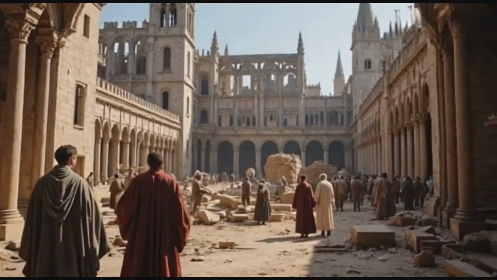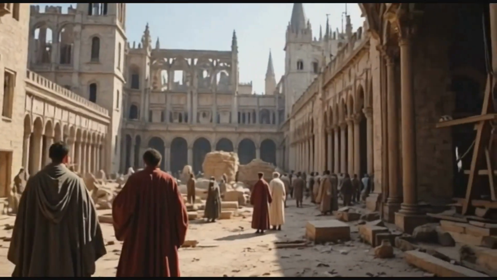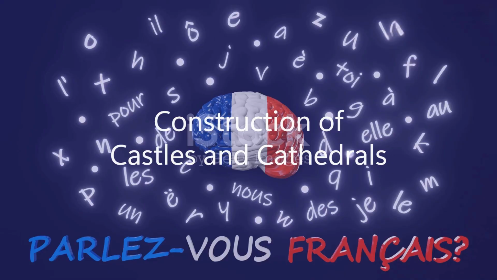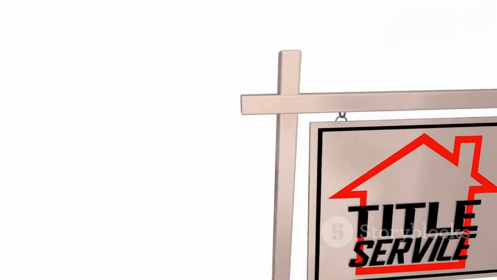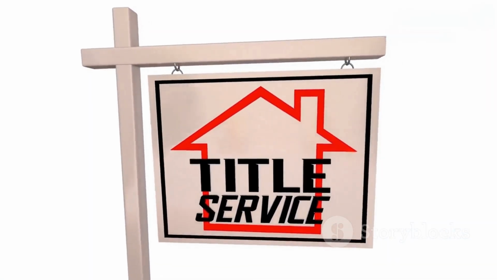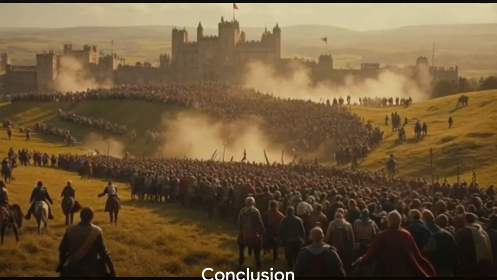Norman rule brought about significant changes, including the construction of castles and cathedrals, the introduction of the French language among the elite, and a shift in land ownership that altered social structures for generations.